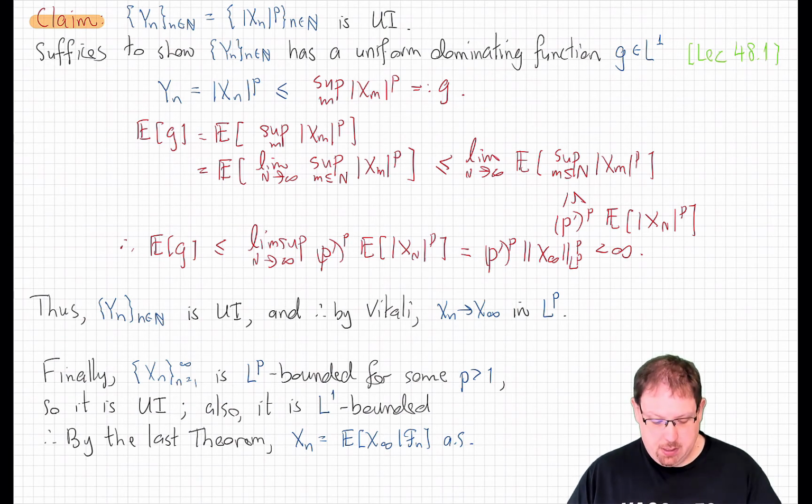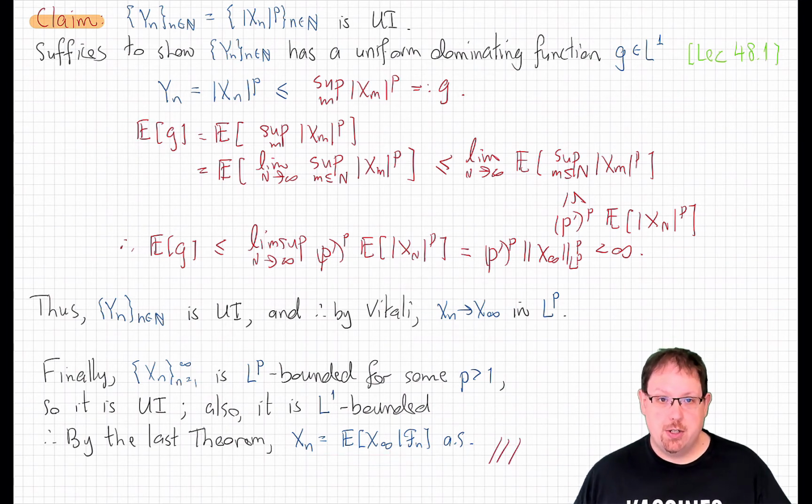And then finally, as we already noted, the L^p boundedness of the sequence x_n automatically implies that it's uniformly integrable, which means from the last version of the martingale convergence theorem we proved a few slides ago that x_n is regular, concluding the proof.